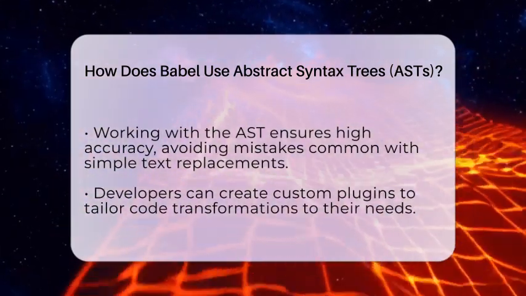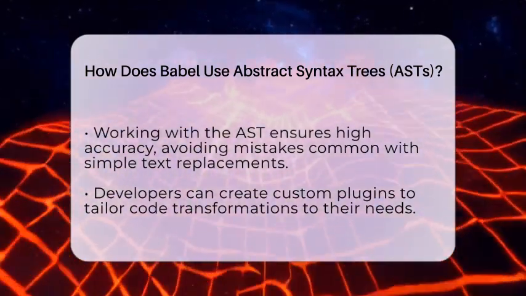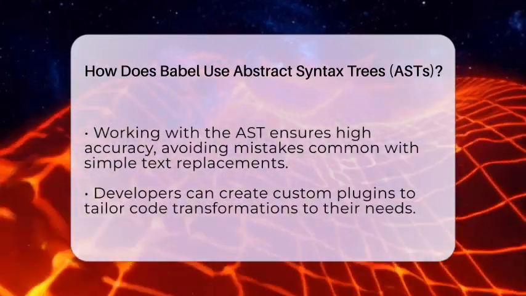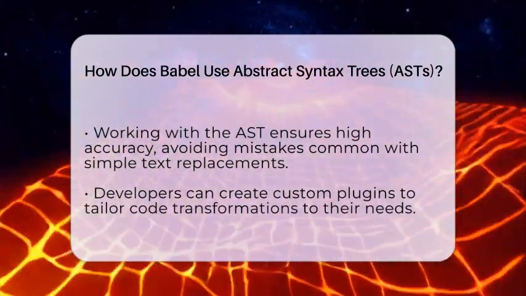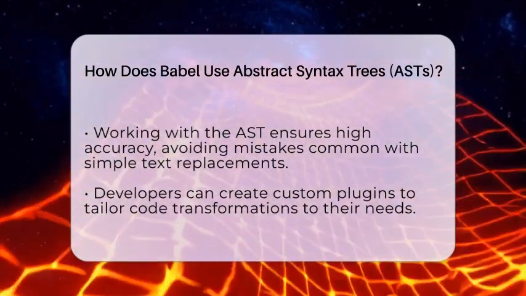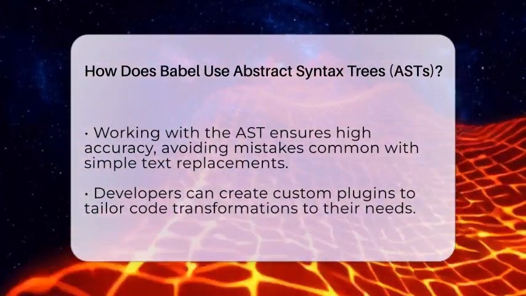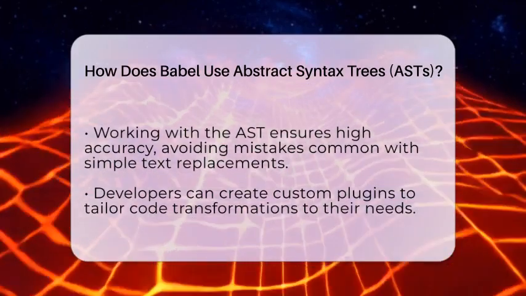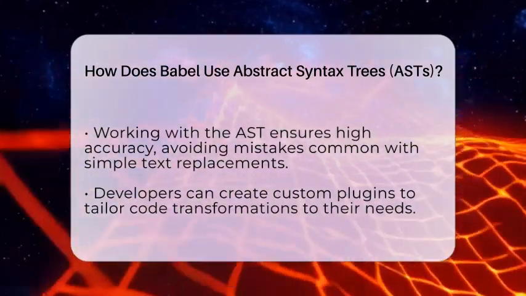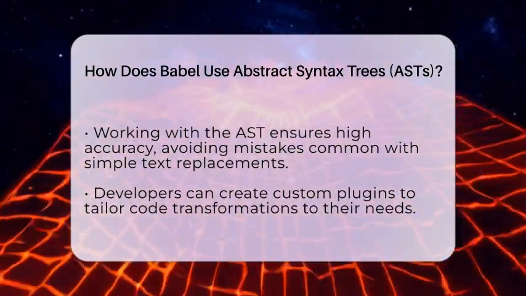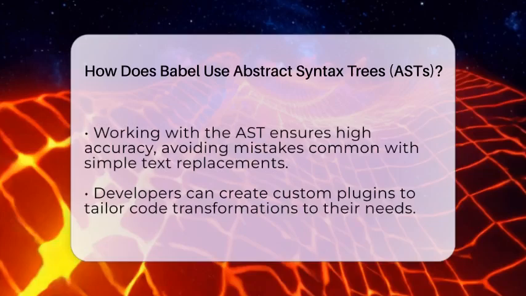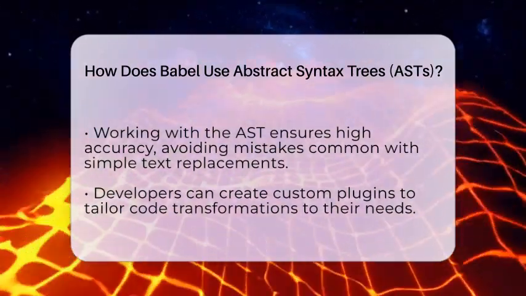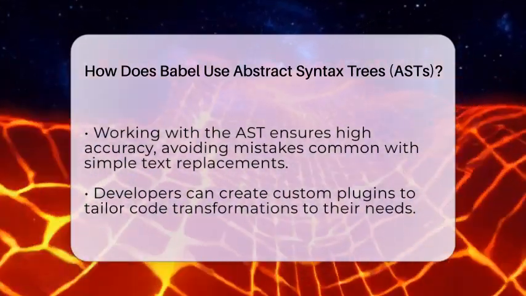Using abstract syntax trees makes Babel very accurate. Since it works on the structure rather than raw text, it avoids mistakes that can happen with simple text replacements. It also makes Babel flexible because developers can write their own plugins to customize how code is transformed. For example, you could create a plugin that strips out all debugging code before deploying your app.